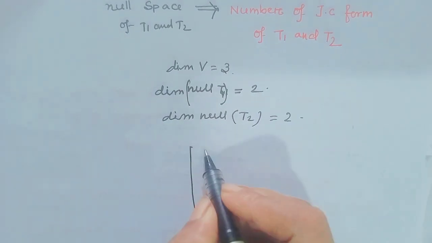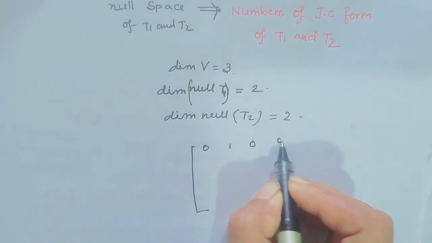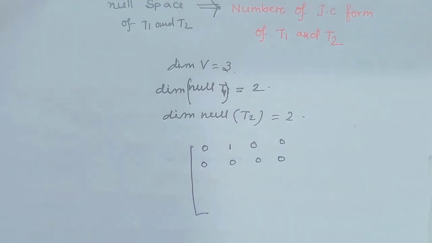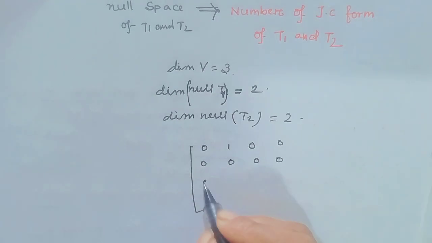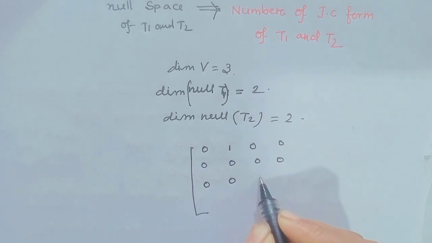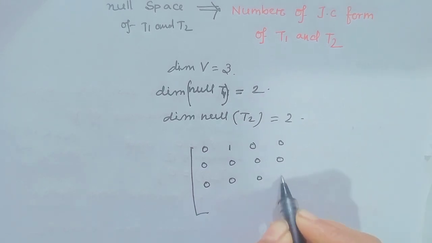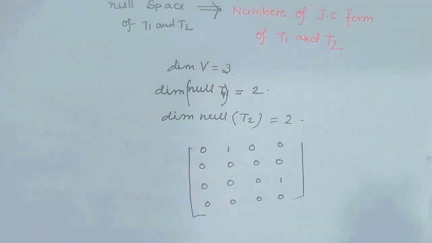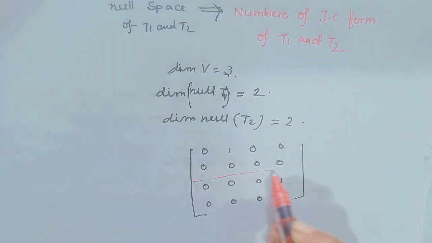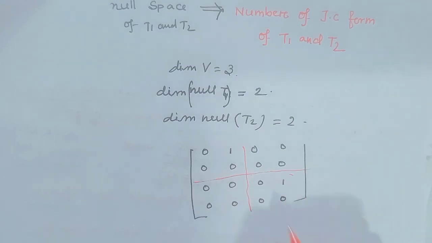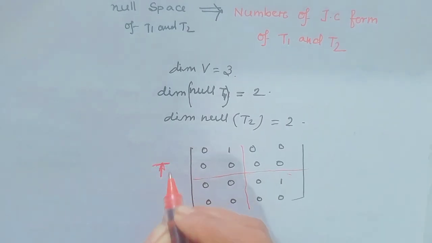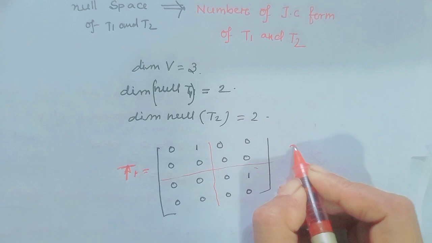Notice this matrix: 0 1 0 0 0 0 0 1 0 0 0 1 0 0 0 0. Notice here one Jordan block and this is another Jordan block. But what is the minimal polynomial? If it represents T1, the minimal polynomial is x square.